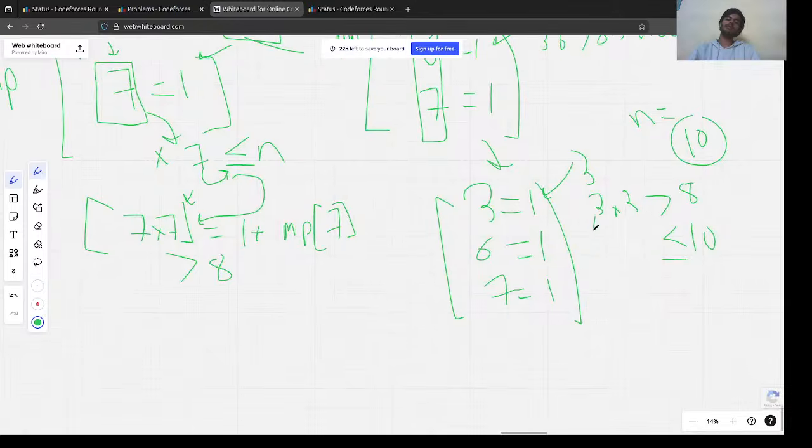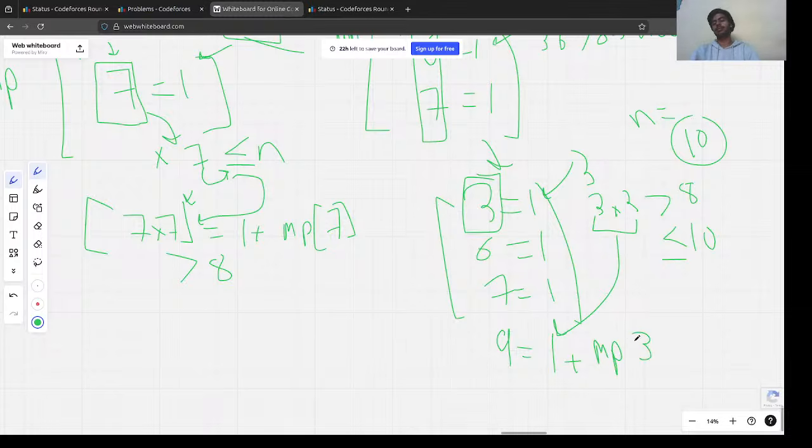So then we would push this 9 here and we'll make it 1 plus the number of operations needed to go to this number, which is mp3. mp is our map here, so we'll paste it here. So using this, we will basically build the entire map. This will tell us how many elements are required to form this element,